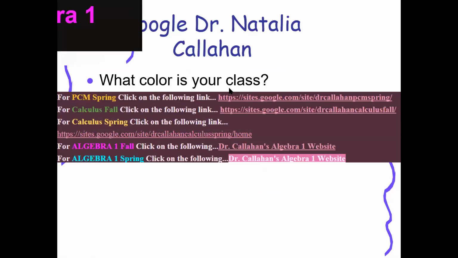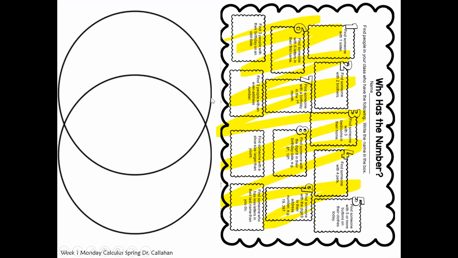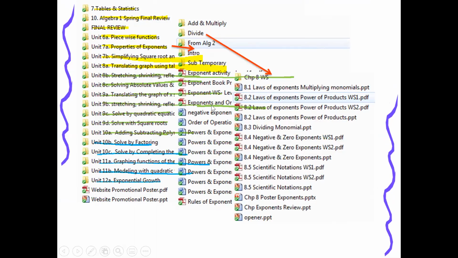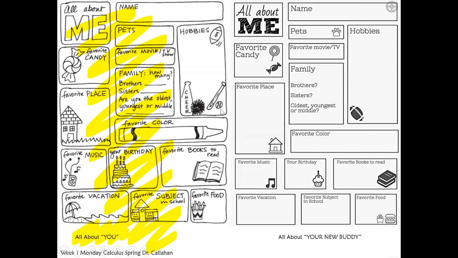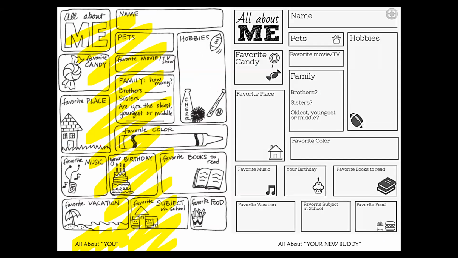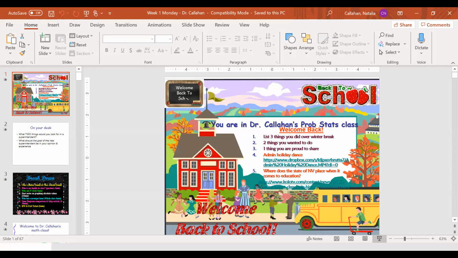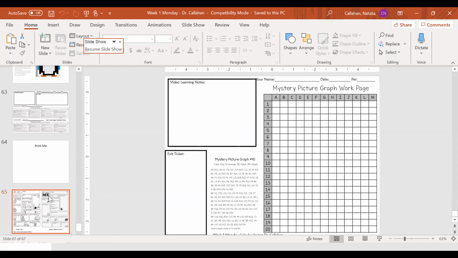All right, so let's go ahead and take a look at this part here. Okay, so this is going to be part of your guided notes. What I'm going to do here is you can either copy this part down on a separate piece of paper, or you can print it out yourself.